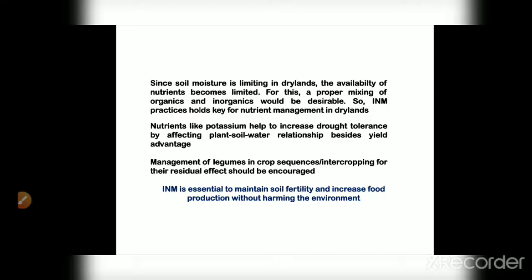INM is essential to maintain the fertility of the soil and increase food production without harming the environment. So integrated nutrient management is a strategy wherein soil fertility is maintained and food production is increased without harming the soil environment. In this way INM will help boost production in dryland areas.